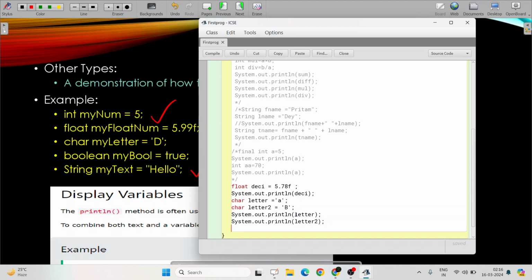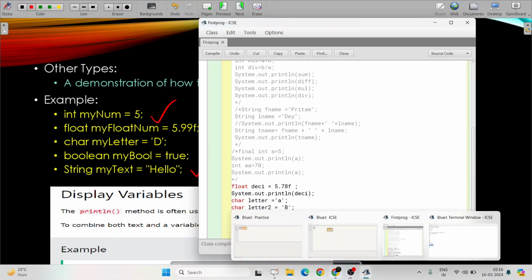And let me declare a boolean variable. Boolean, suppose I have already told, Boolean can contain only two values, true or false. Suppose I am storing true value. So let me write boolean t equal to true and let me print it. Boolean t equal to true, System.out.println t.